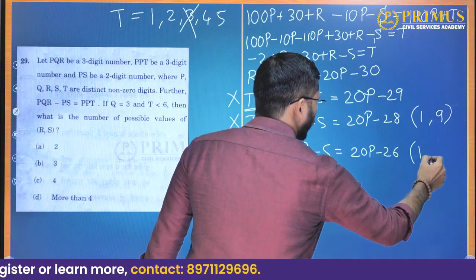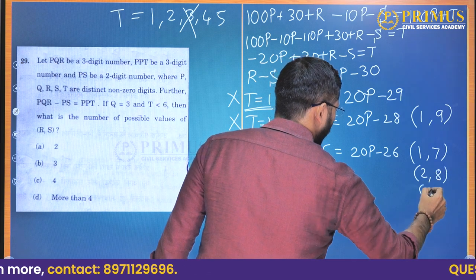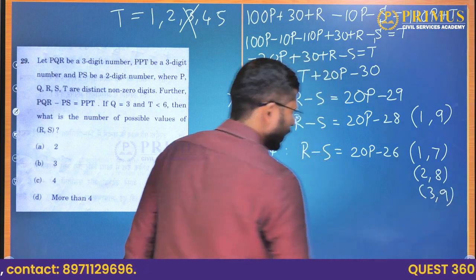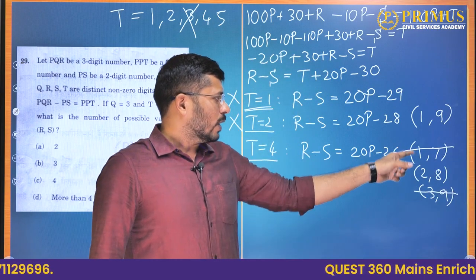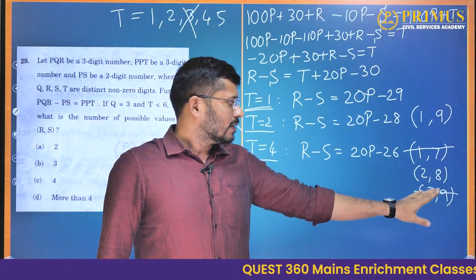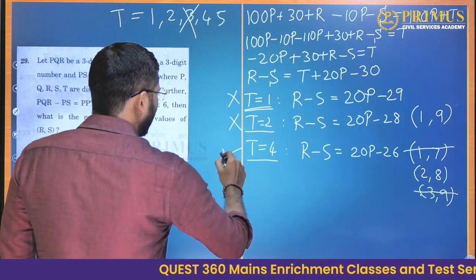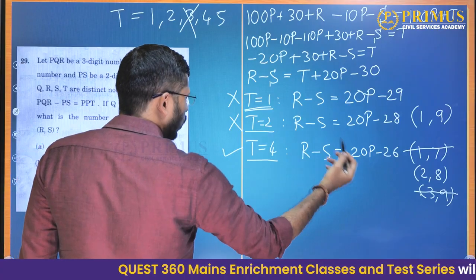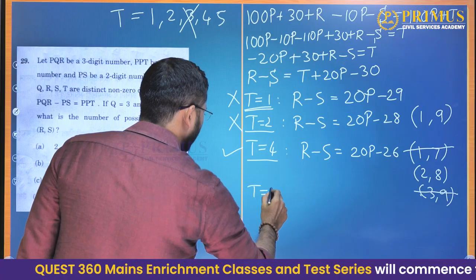One is 1, 7, 2, 8 and 3, 9. Now this 1, 7 and 3, 9 are ruled out, because we have assumed that p is 1 and they have given us that q is 3. So these two conditions are ruled out. Okay. So t equals 4 will give us how many values for r and s? Only one value.